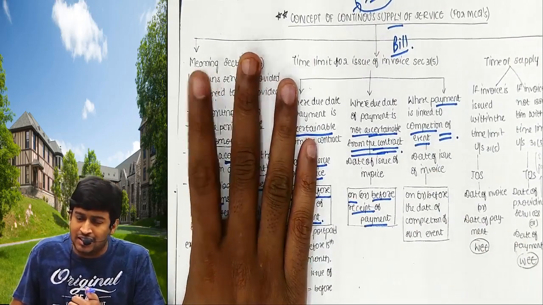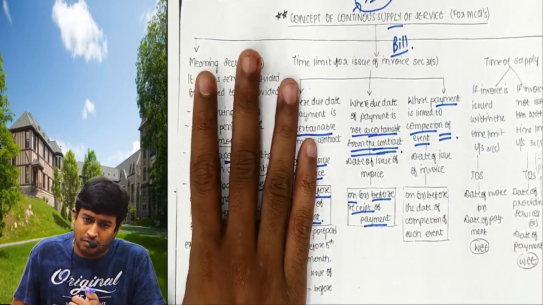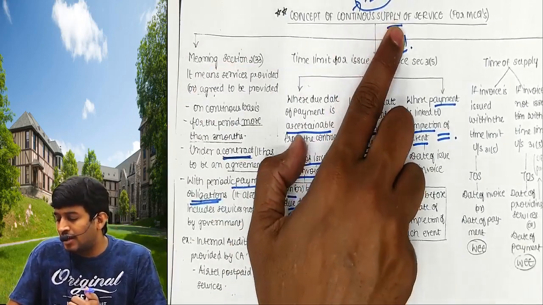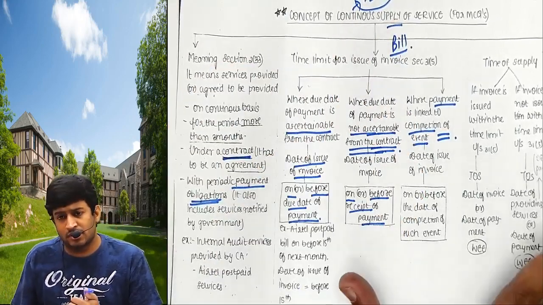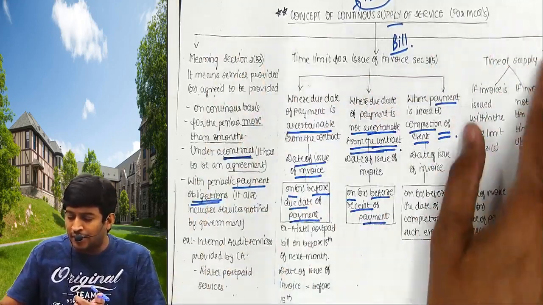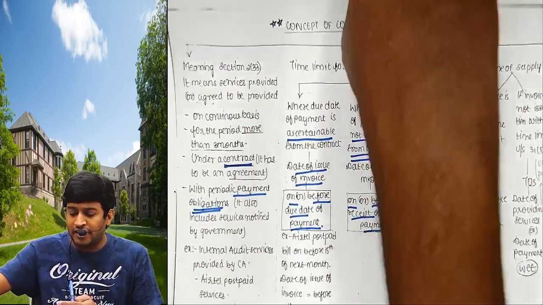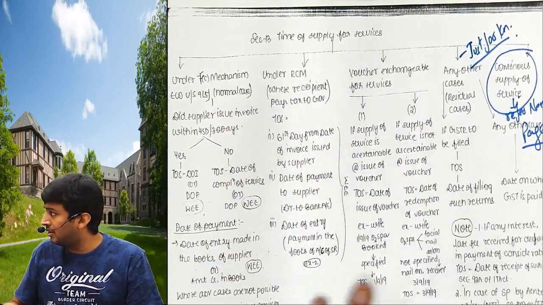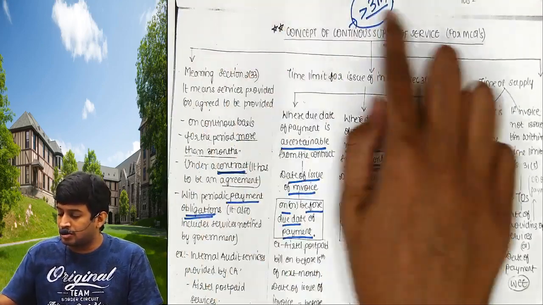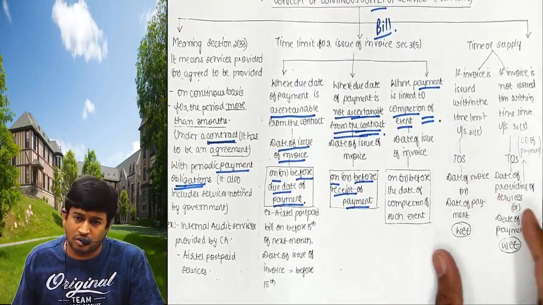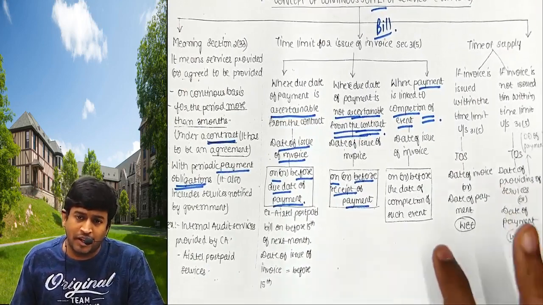Definition can be asked in the exam for MCQ purpose or 3 marks definition. What do you mean by continuous supply of service? This problem I'll take up in the next video, but ये complete कर लो and complete this chart properly. Read this chart properly, followed by this. This I will be taking up in the next video, followed by time of supply for goods. With that, time of supply also will be complete.